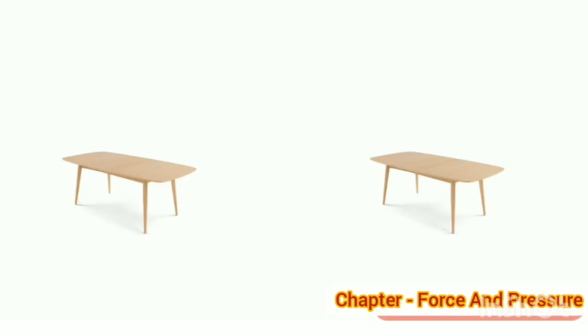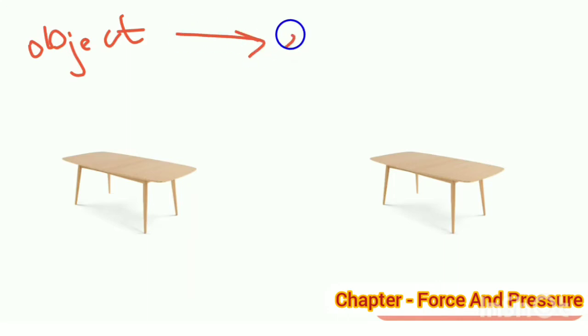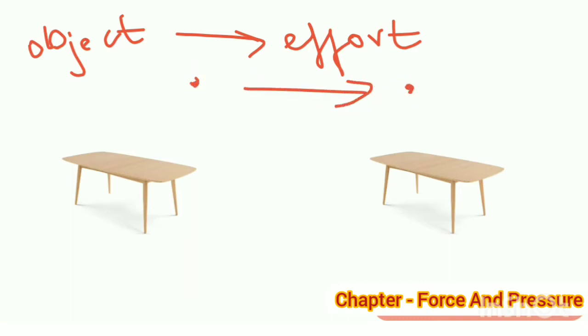We all know that an object at rest does not start moving on its own. Some effort is needed to make it move from one position to another.